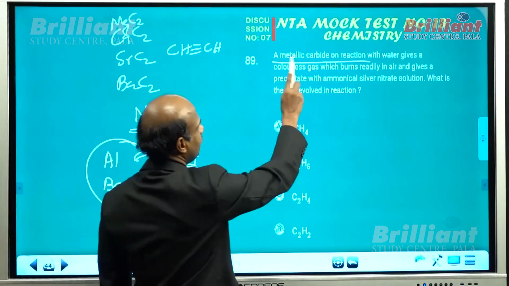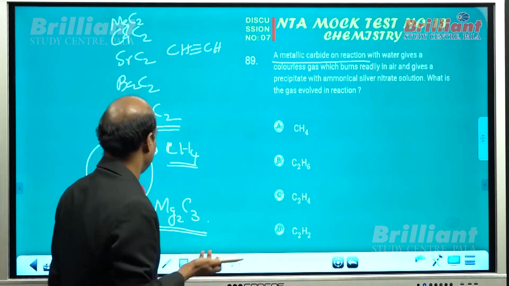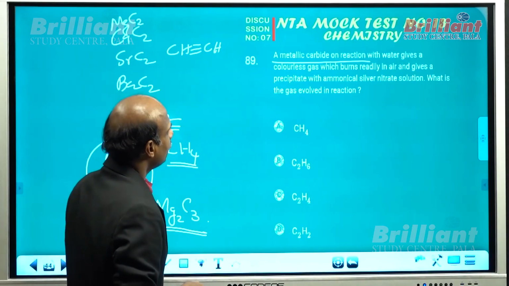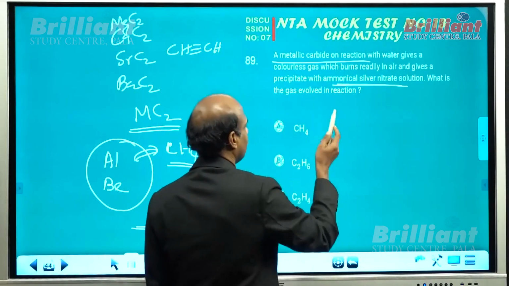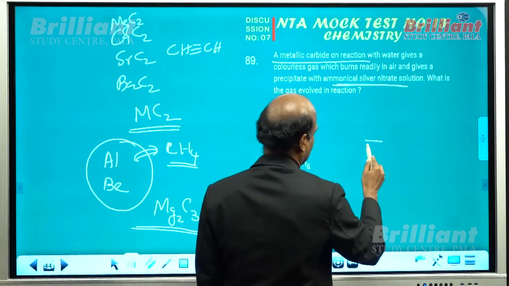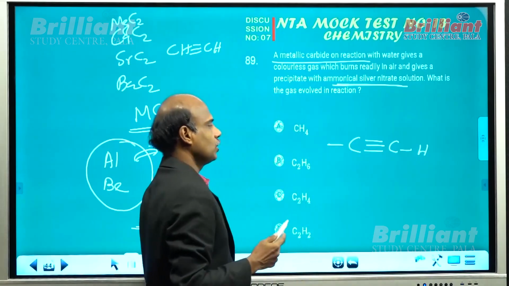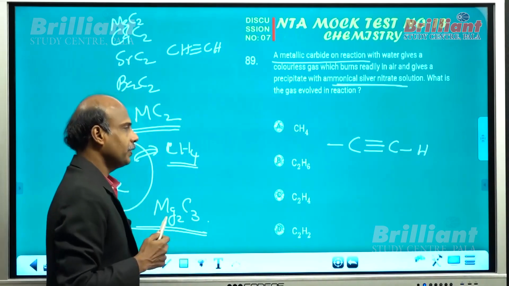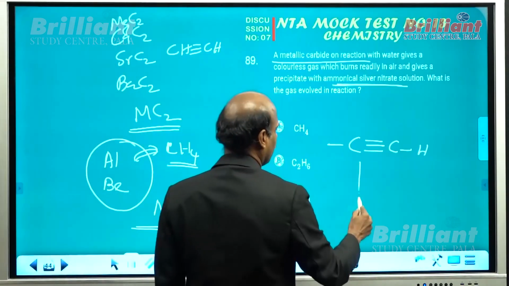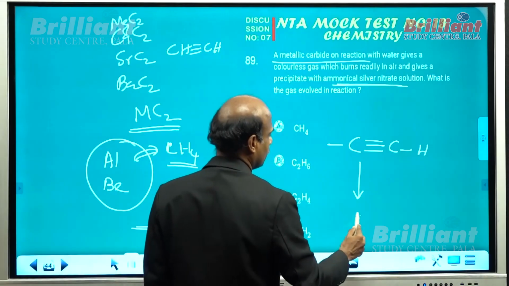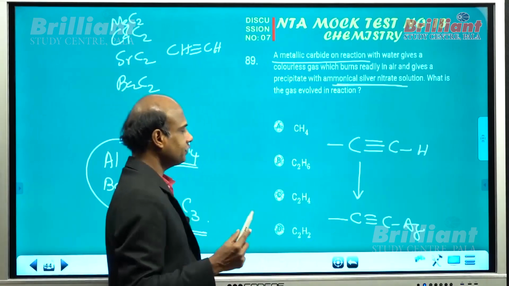Now, a metallic carbide on treating with water gives a hydrocarbon, and they say it gives a white precipitate with ammoniacal silver nitrate. Clearly that hydrocarbon should be an alkyne. All of you know that if a triple bonded carbon carries hydrogen and it is treated with Tollens' reagent, you will get a white precipitate of the silver compound.